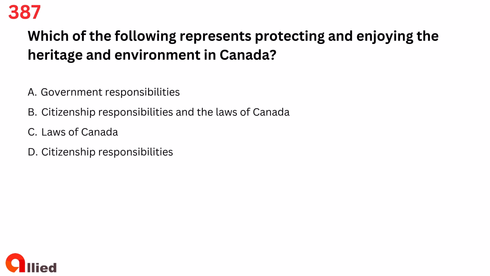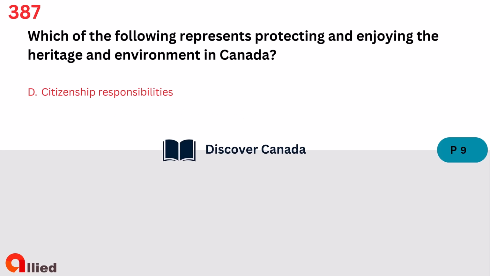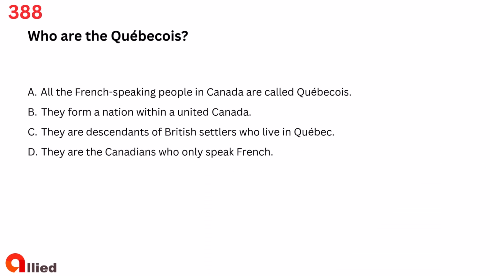Question 387. Which of the following represents protecting and enjoying the heritage and environment in Canada? A. Government responsibilities. B. Citizenship responsibilities and the laws of Canada. C. Laws of Canada. D. Citizenship responsibilities. The answer is D. Citizenship responsibilities.